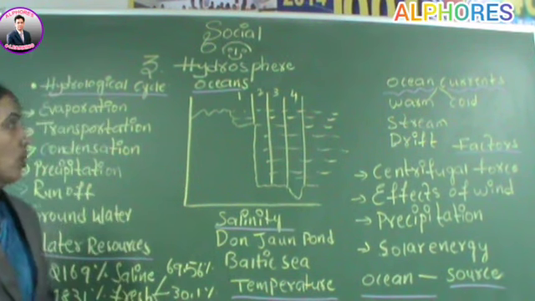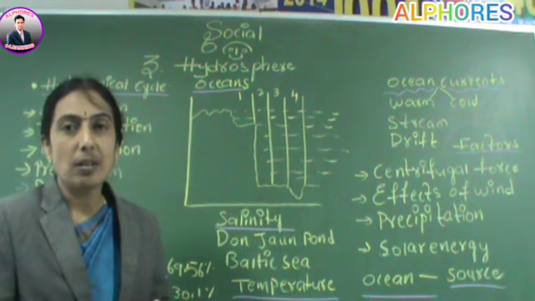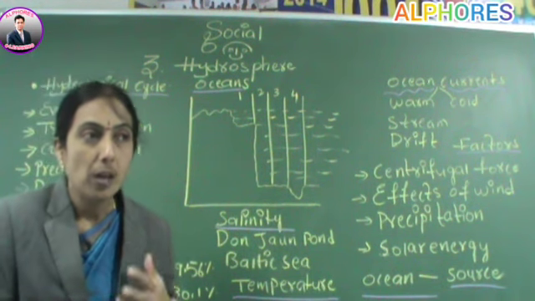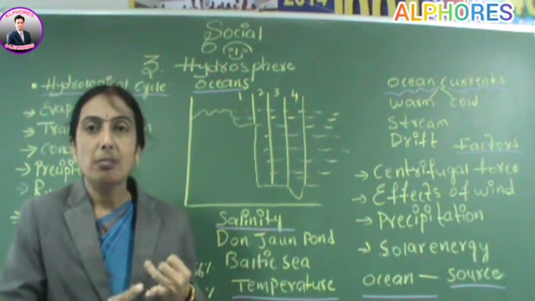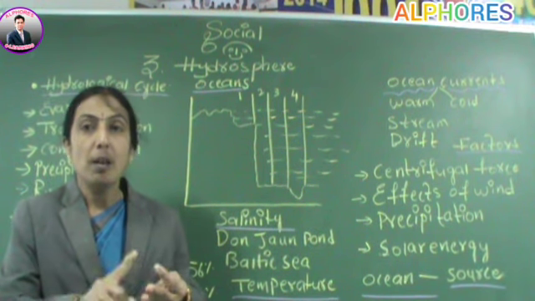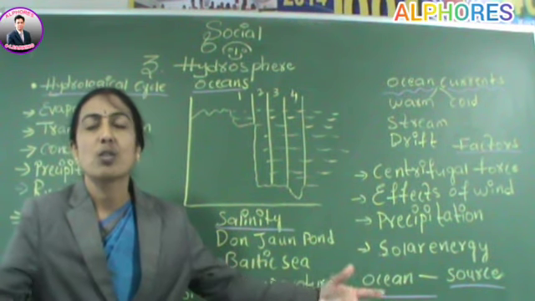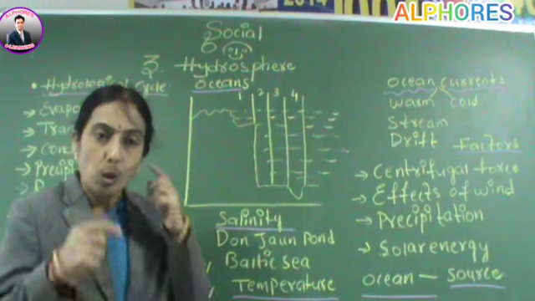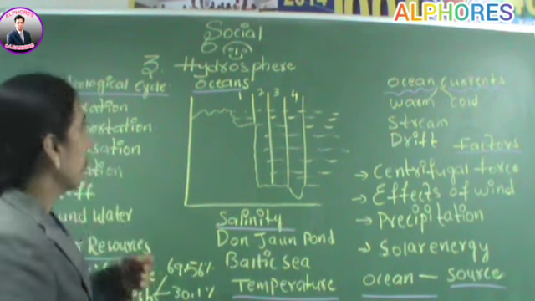Today I am going to start hydrosphere. This is the 9th standard social studies 3rd lesson. All of you know that there are 4 natural realms: lithosphere, hydrosphere, atmosphere, biosphere. Realms are nothing but the areas which possess common features. So, in this session I am going to explain to you about the hydrosphere.